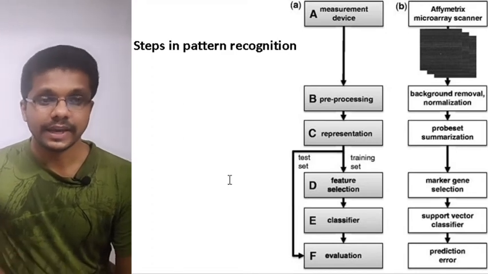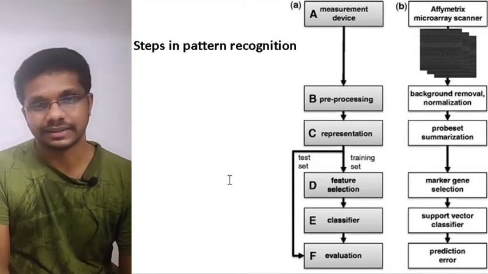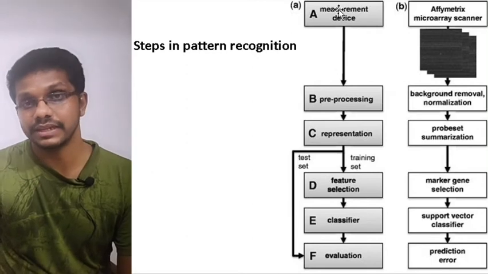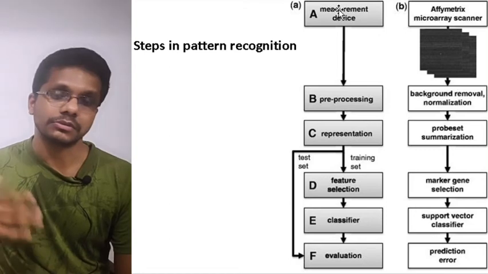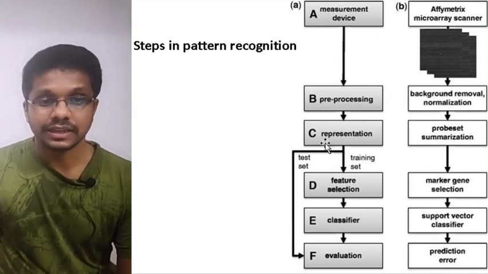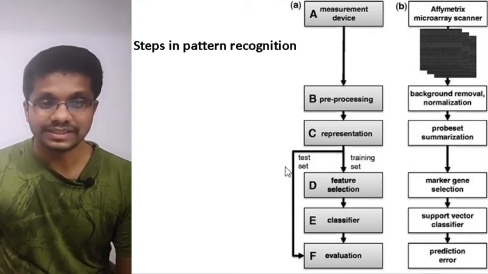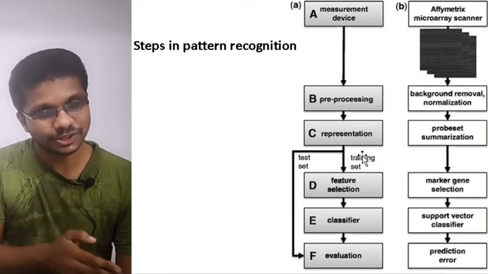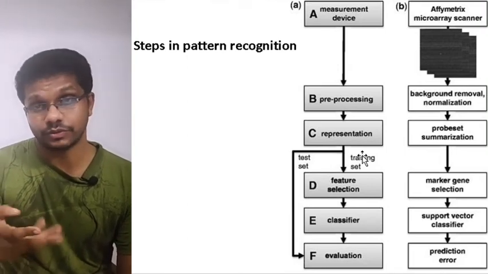And these are the common steps in pattern recognition. The first step is a measurement device. We get the data from the measurement device. This device can be a DNA sequencing machine, or a microarray analysis, or anything. After getting the data, we go for pre-processing, then the representation. After representation, the data is divided into two: a training set and a test set. For the training set, we know the sequence of the data, and we know the features of the data. That's for training the software.